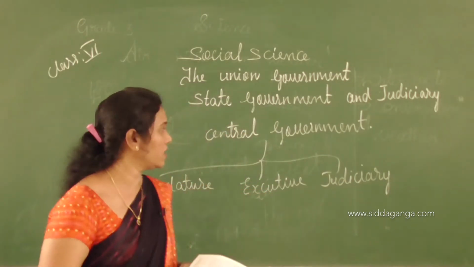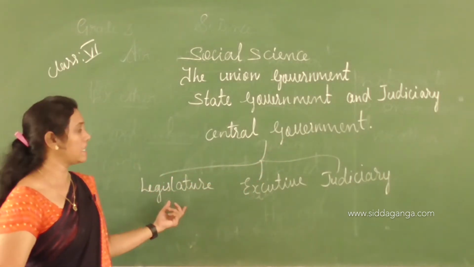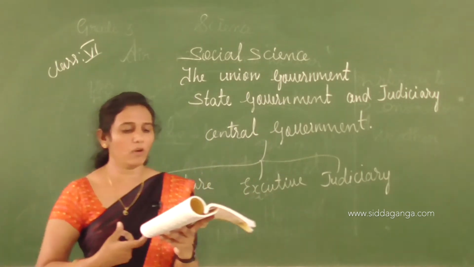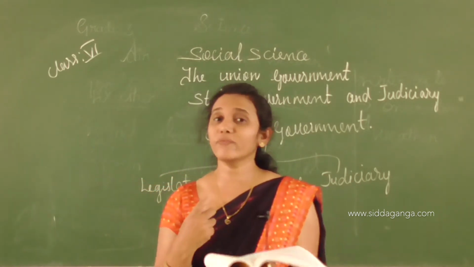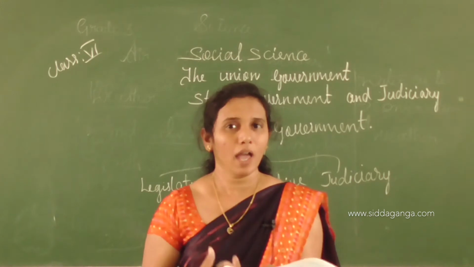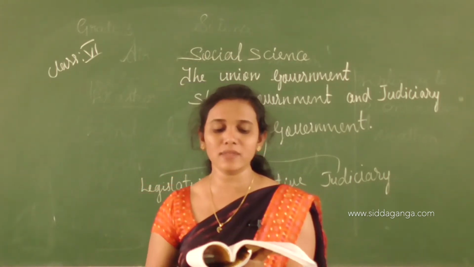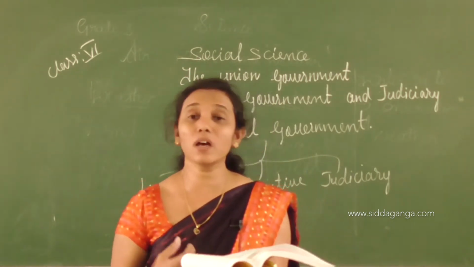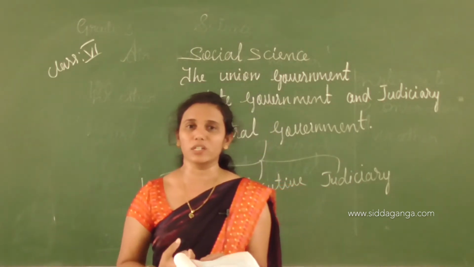Once again, listen here, children. In central government, we see 3 organs. Which are these, children? Legislature, executive and judiciary. Okay. Here we see the work of these organs. First one is legislature. The function of this organ is to make laws. Besides, it checks the executive. And then executive: this organ implements the laws through the administration. Judiciary: this organ gives judgments. Okay. Next we talk about union legislature.